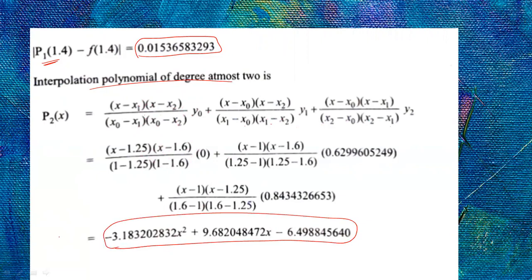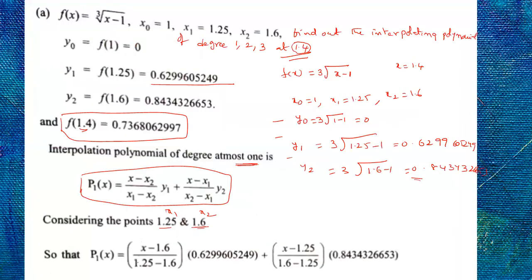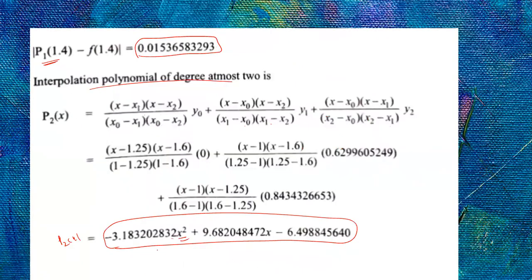Okay, this is your second degree polynomial. See here, the term is x square. This is a second degree polynomial. The previous one is the first degree polynomial, only x. And in the place of x, if you substitute x is equal to 1.4, whatever value you get is the second degree polynomial of 1.4.